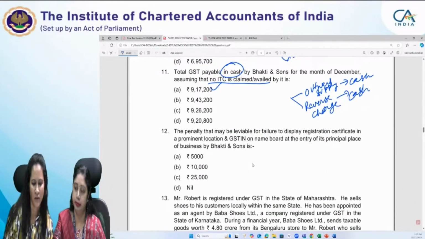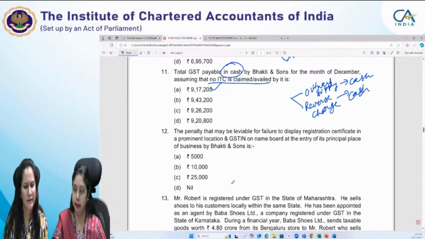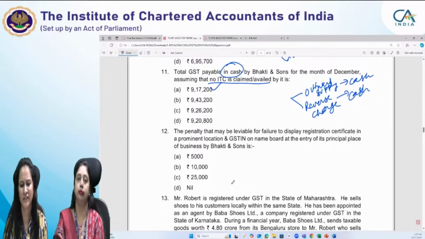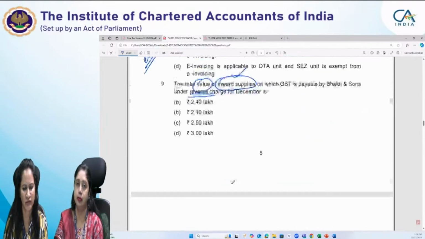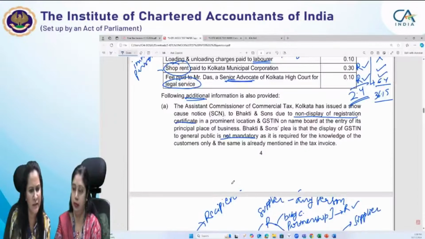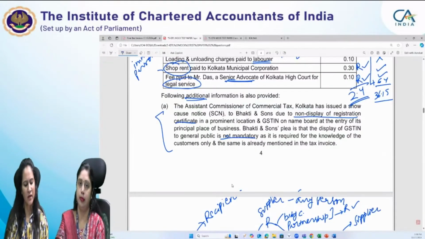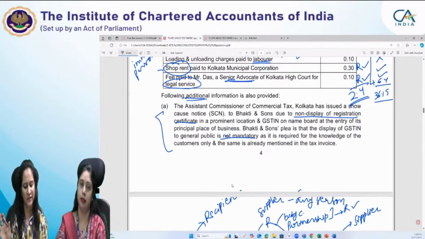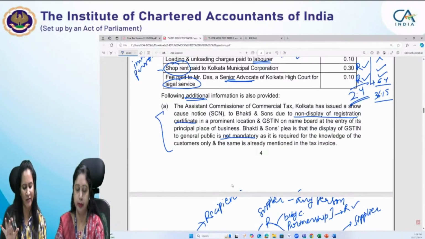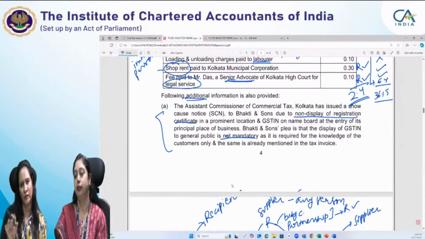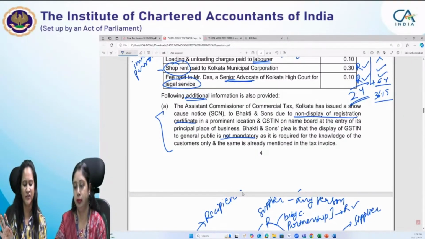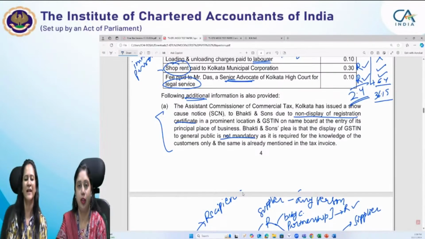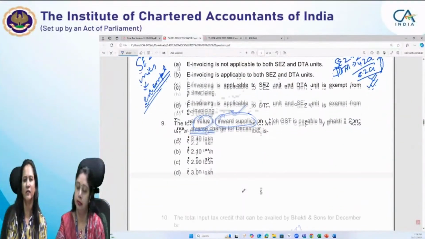Okay, so coming to question number 12: the penalty that may be leviable for failure to display the registration certificate in a prominent location in GSTN or name board at the entry of the principal place of business by Bhakti and Sons. This information is given in point number 8. So what is the amount of penalty? As we know, as per rule 18 of the CGST Rules, display of the registration certificate in GSTN in a prominent place is mandatory. It is to be displayed at the principal as well as at every additional place of business, and non-compliance will attract a penalty of rupees 25,000 as per section 125 of the CGST Act, wherever no penalty has been prescribed.